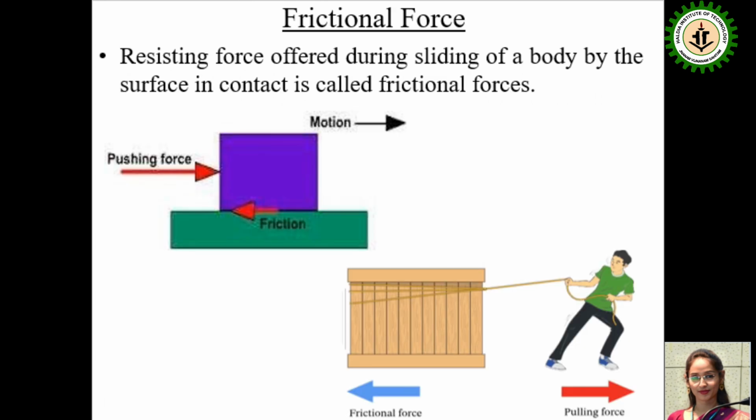Frictional force. It is a very important force. What is the frictional force? Resisting force offered during sliding of a body by the surface in contact is called frictional force. That is, if a body is placed on a surface and it is pushed or pulled by sliding the body on that surface, then towards the motion of the body, the force that is pushing or pulling is acting, and in the opposite direction of the applied force, that is, when the motion is in this direction, then the friction is always in the opposite direction of the motion.